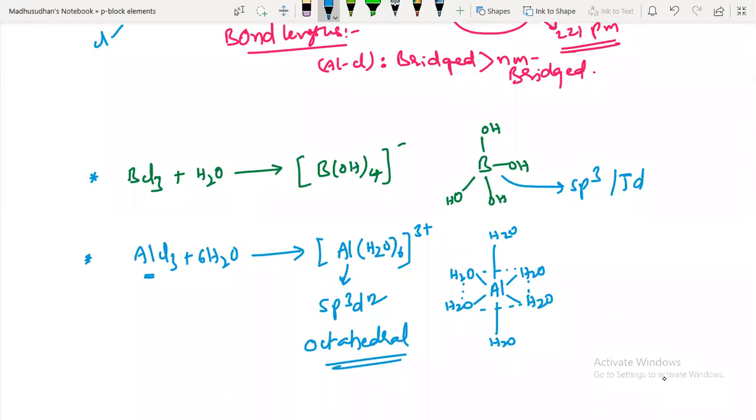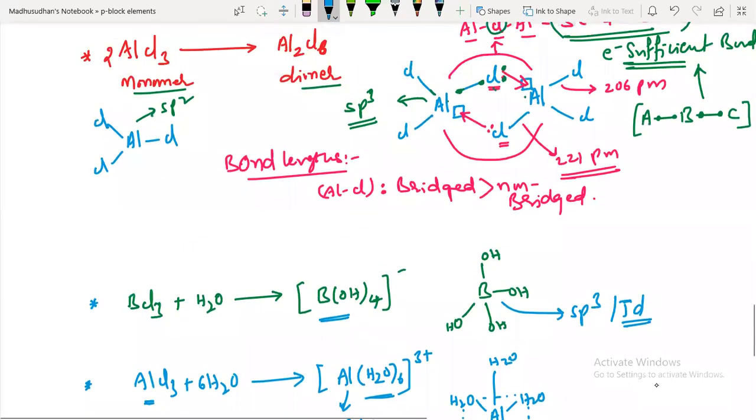Okay, guys. But here boron forms only 4 coordination complexes. How many hydroxides are around the central boron atom? There are only 4. So it forms tetrahedral. Maximum covalency is 4 only. But aluminum can extend its valency to 6 also, from 3 to 6. You can see here 6 water molecules attached to it. Okay, this is about its reaction with water and their bond lengths.